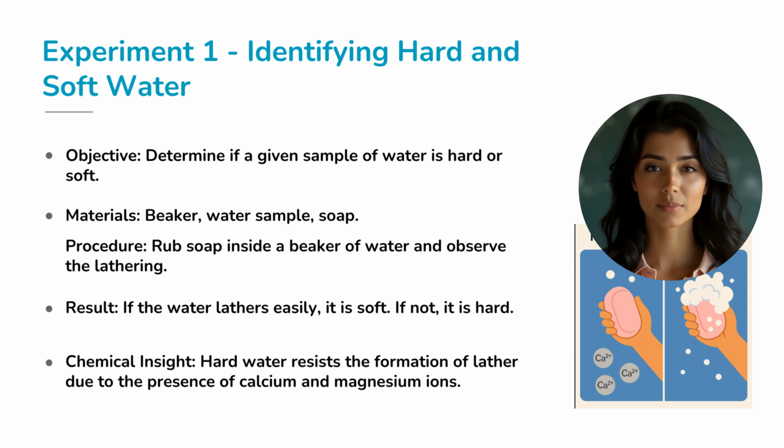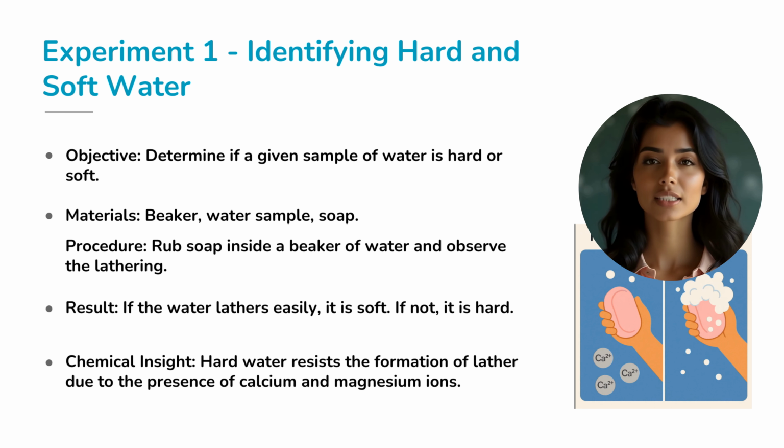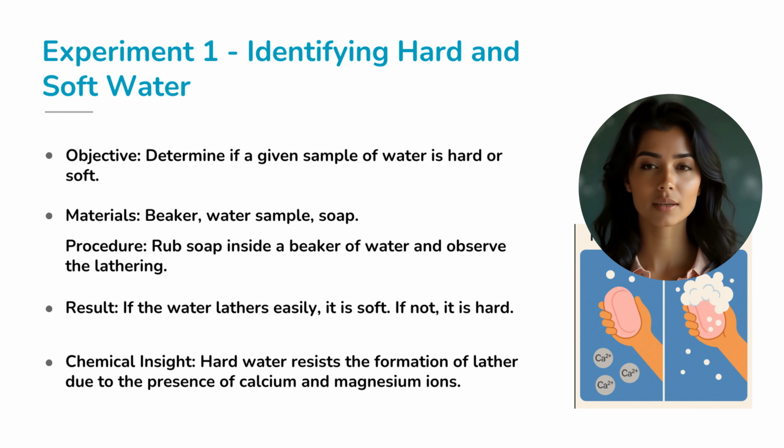Let's begin with a simple experiment to identify whether a given sample of water is hard or soft. All you need is a beaker, some soap, and the water sample. By rubbing soap inside the water, you can quickly determine the answer. If the soap lathers up easily, then the water is soft. However, if the soap just forms a few bubbles and doesn't produce a good lather, the water is hard.